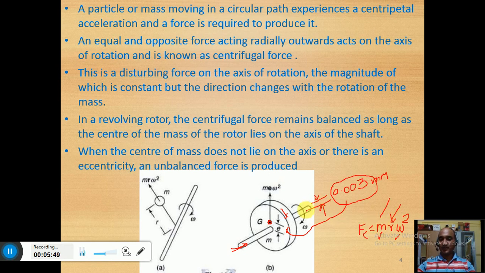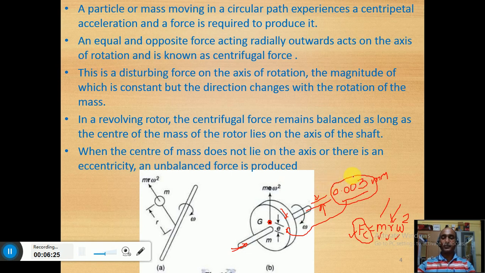Due to the deflection of the shaft, the radius, which is the distance of that mass from the center, will increase. Then Fc will be more, and if Fc is more, this distance will again go on increasing, and so on. Fc will continue to increase till the failure of the shaft. So this is very dangerous.